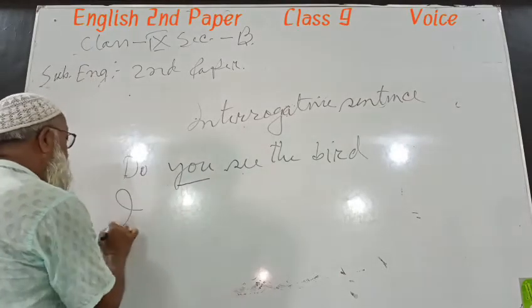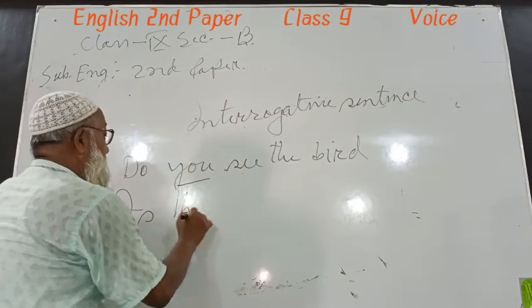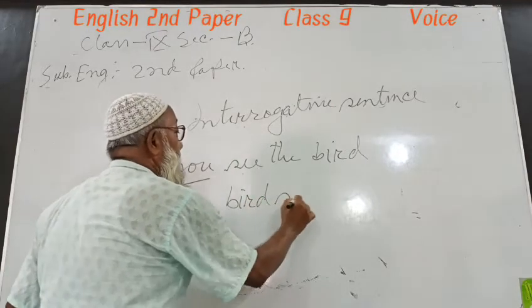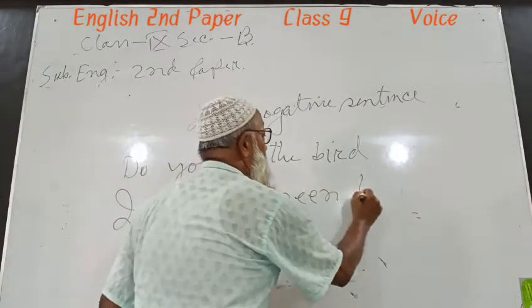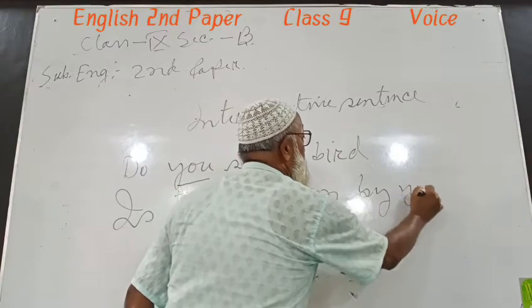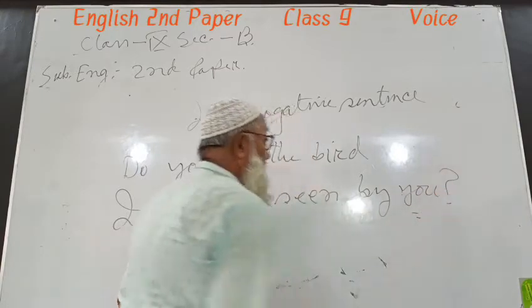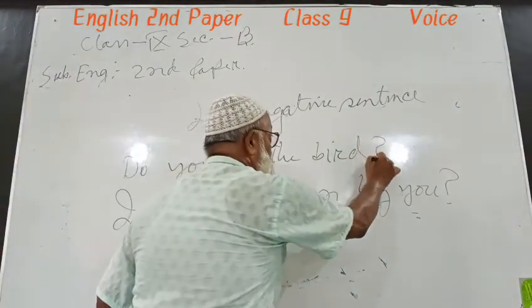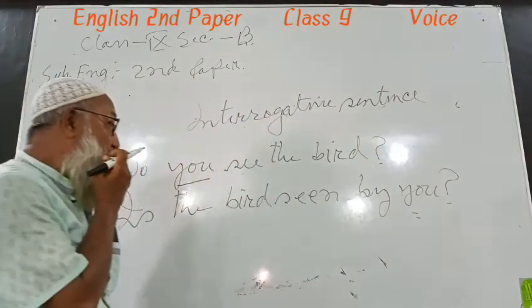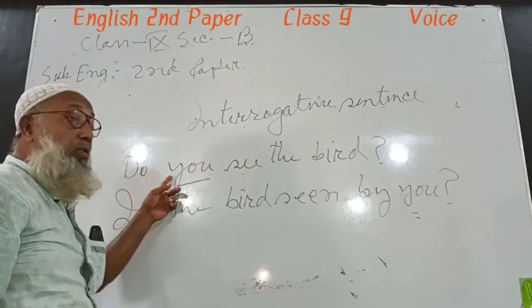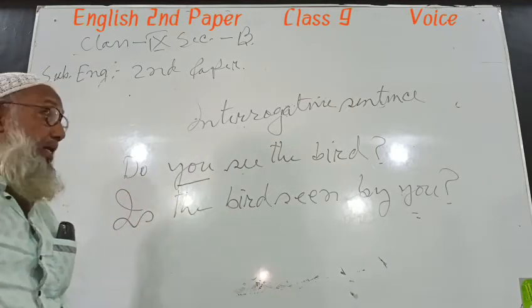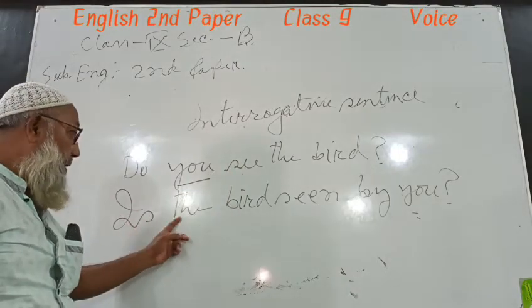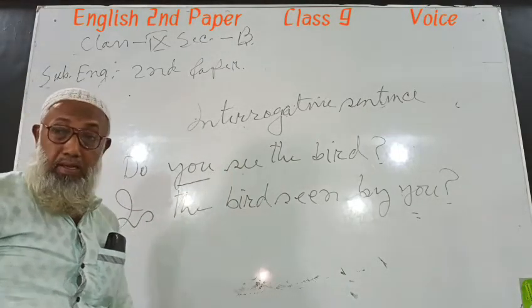That is, is the bird seen by you? The sentence remains interrogative. Do you see the bird? It is an interrogative sentence, and you should change it in your mind to assertive: you see the bird. Then: is the bird seen by you?